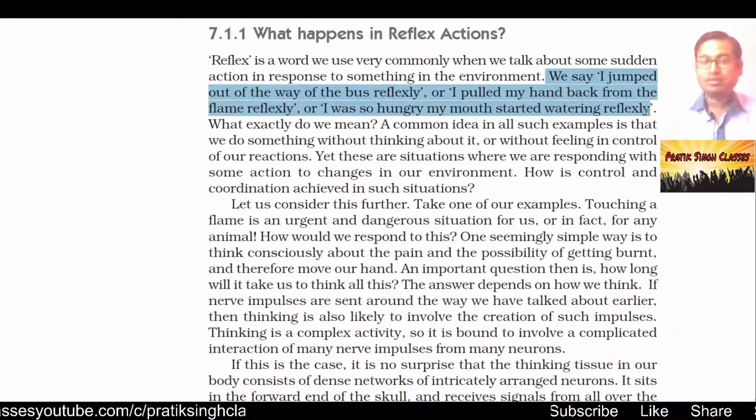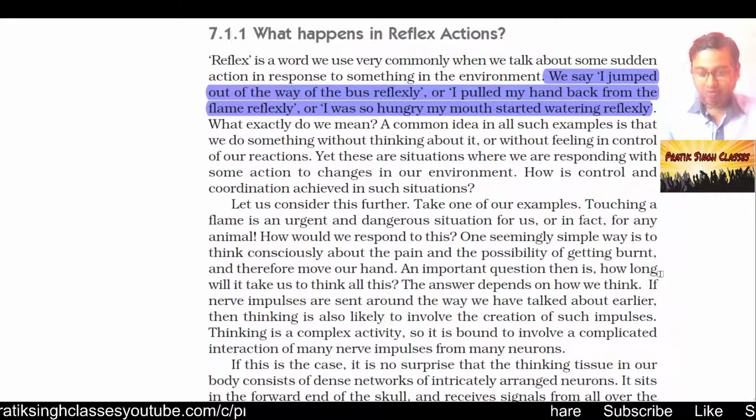Suppose you are walking on the road, and a biker is coming from the opposite direction, in the wrong way, and comes just in front of you. You will try to protect yourself from being hit by the bike, and that is the reflex action.